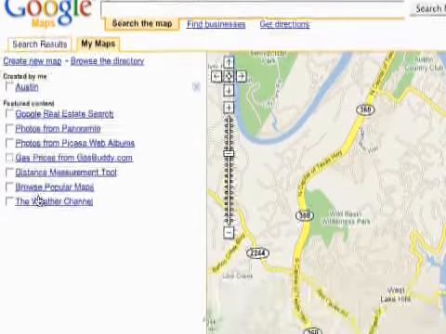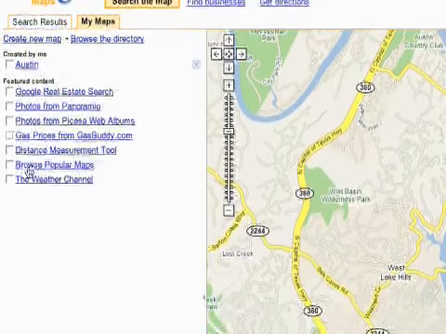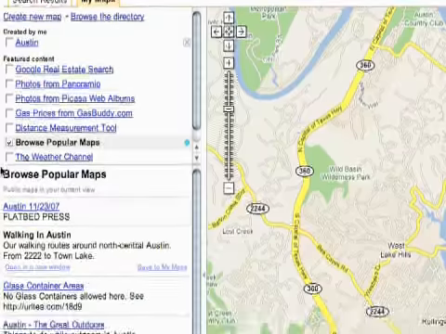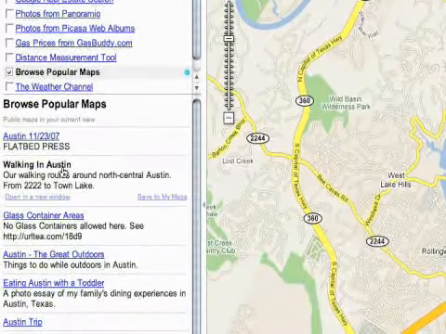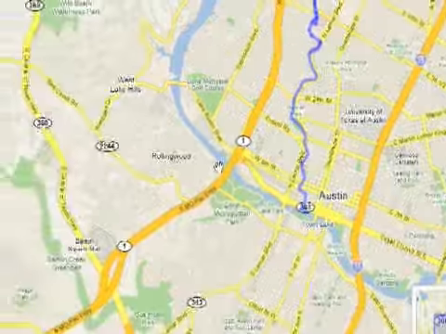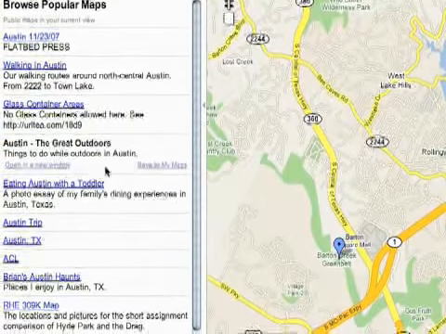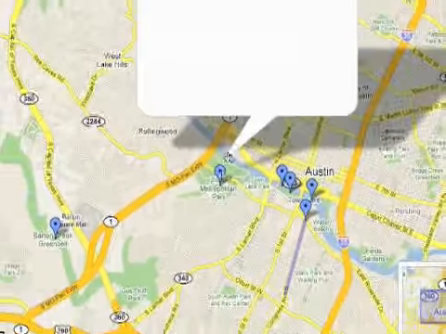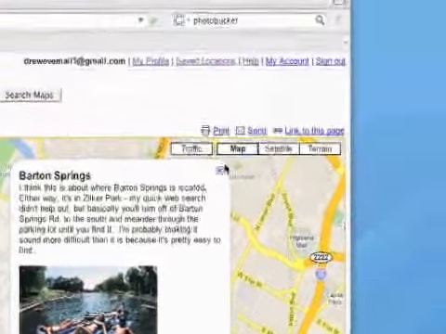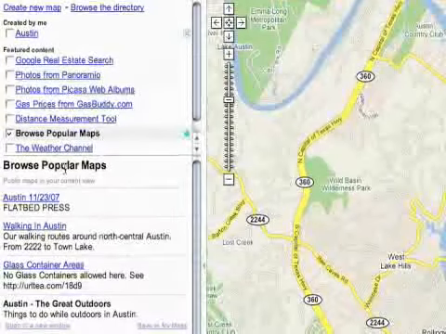So if you'd like to search for something different, here are some good ways to do it. Probably a really cool way to do it is this Browse Popular Maps. And when I check this, it's going to show me all the popular maps from my current map view. So you can see there's a walking in Austin link right here, things to do while outdoors in Austin. And it brings them all up. So that's a pretty good way to find local maps in your area. Just go to your area and then browse popular maps.